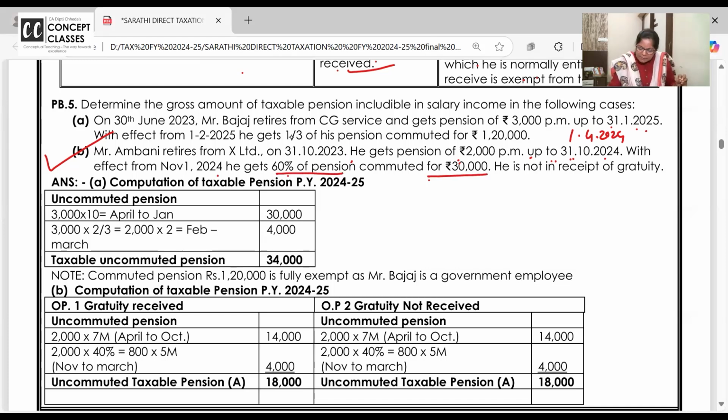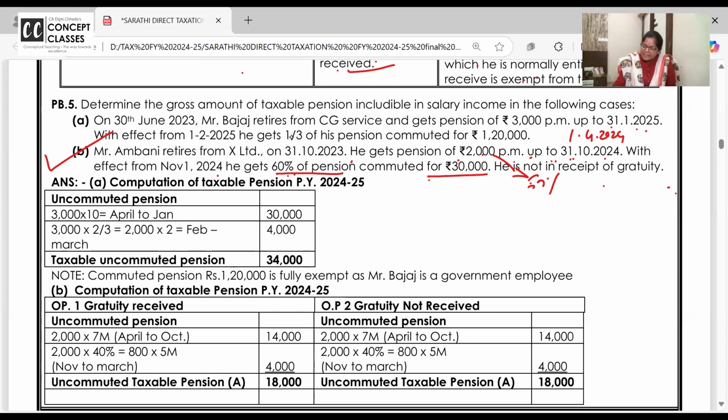He's saying 60% of 2,000, 1,200 multiplied by number of years you are going to pay me. You pay me all together 30,000. He is not in receipt of gratuity.